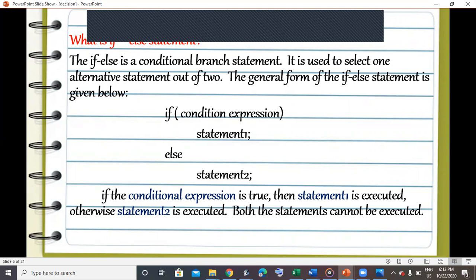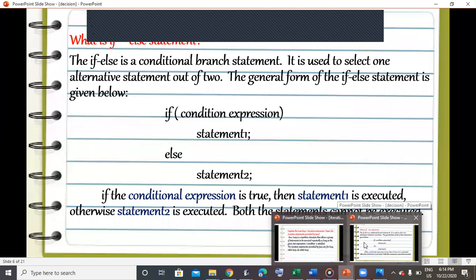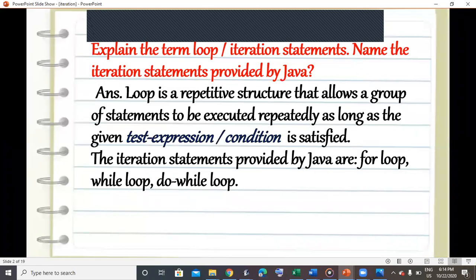So in the if else statement, we had seen two-way branching, and in switch case, we had seen multiple case branching. But in our loop statements, what happens? A particular condition, when it is satisfied to be true,